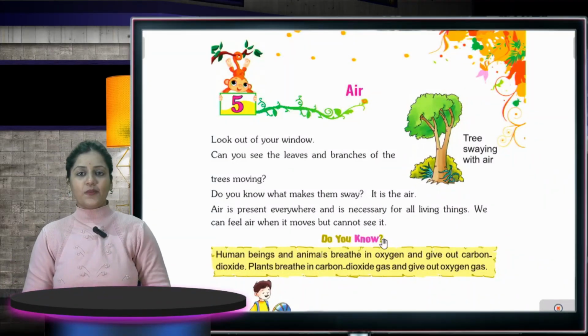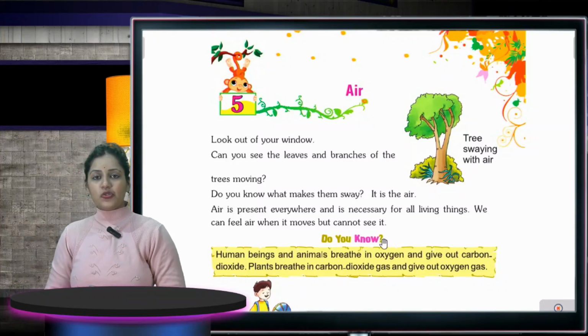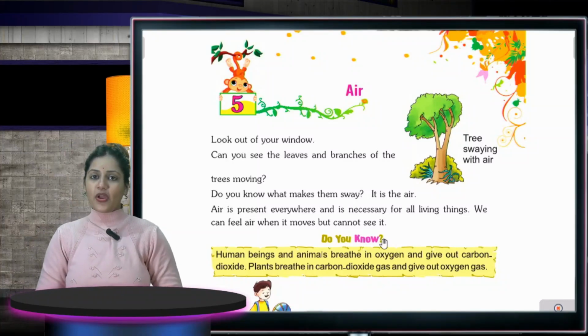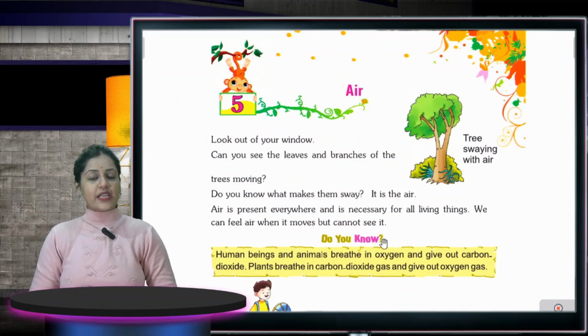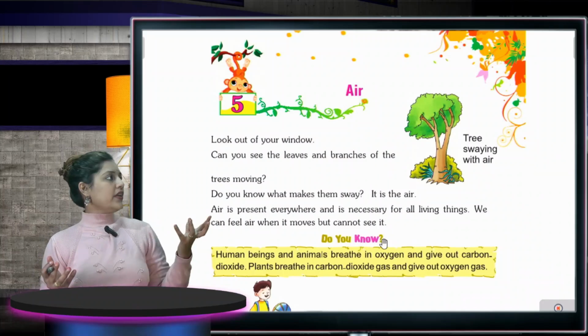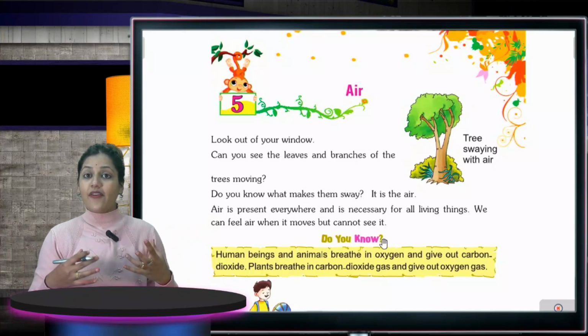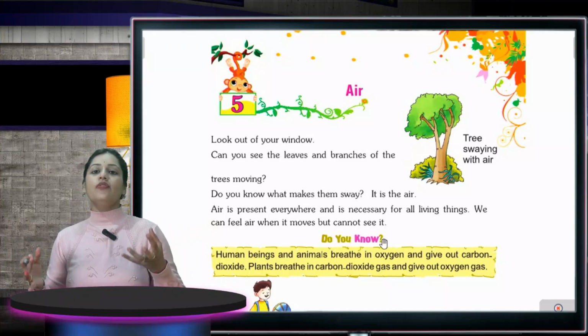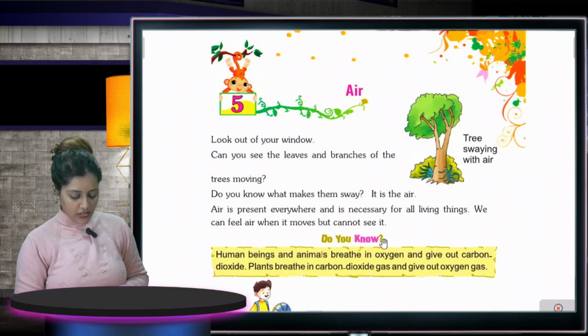My name is Shraddha Gupta and today we are going to do chapter number 5 from your EVS book. So what is the name of the chapter? The chapter name is Air. Air is an invisible thing that is around us all the time. So let's start our chapter.